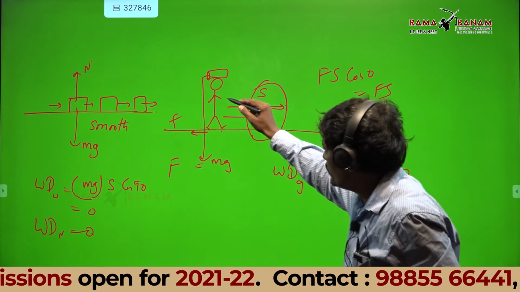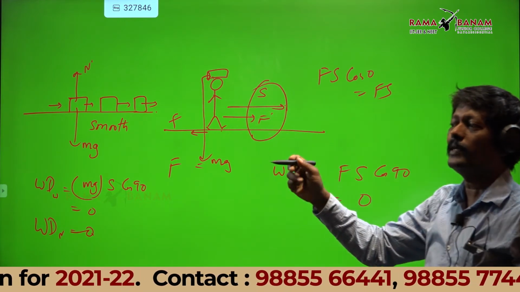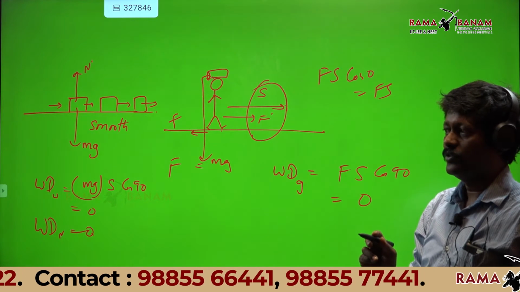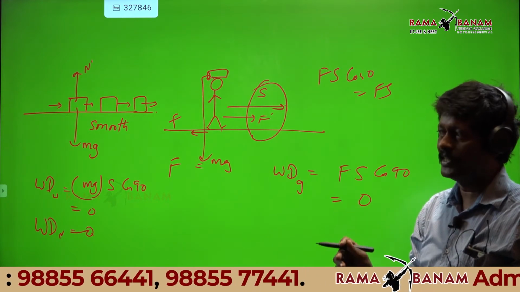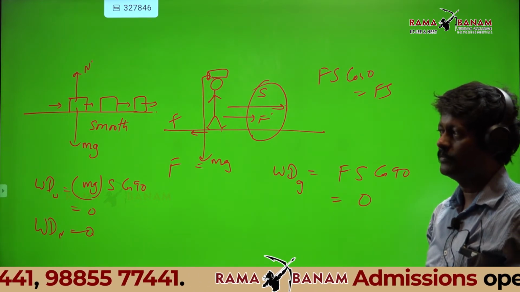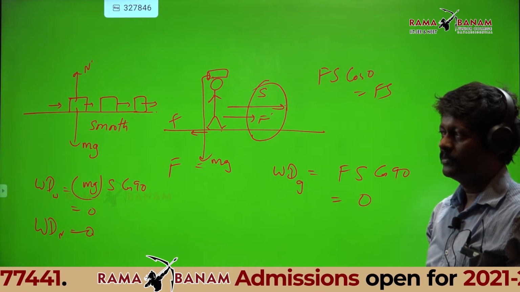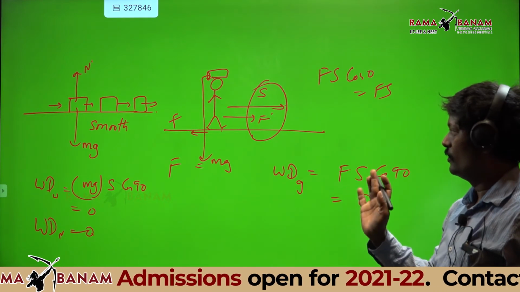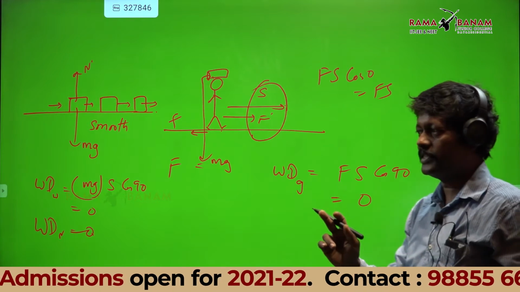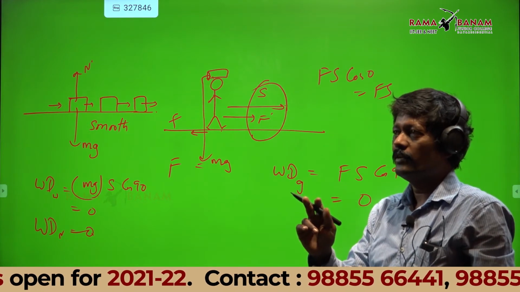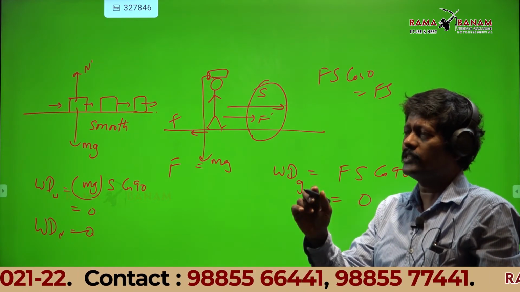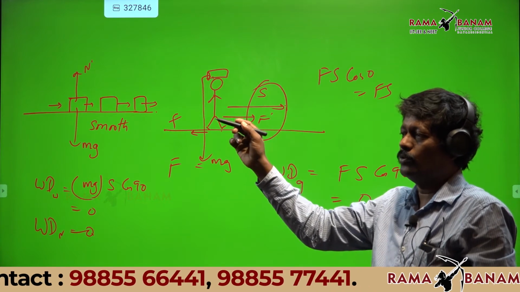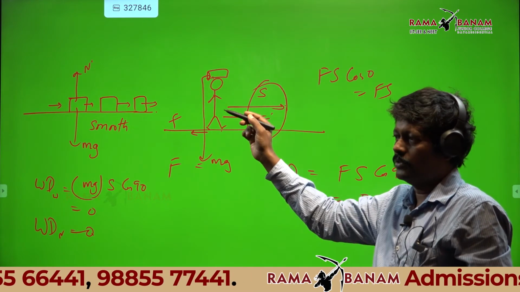But you are paying here because work is done by the man. You are not paying for work done by gravity. Work done by gravity is how much? 0, sir. Did all of you understand? When you say work done, you should not simply say work done equals so many joules. Wrong.